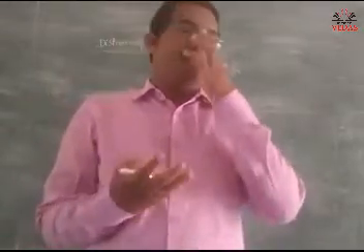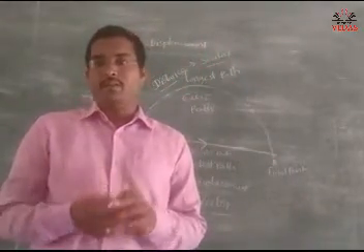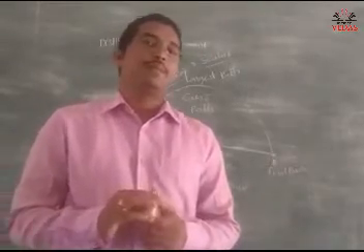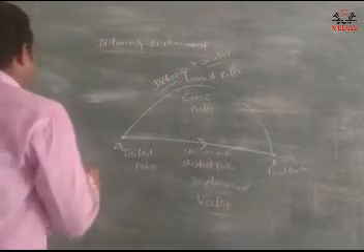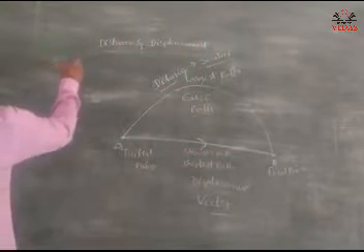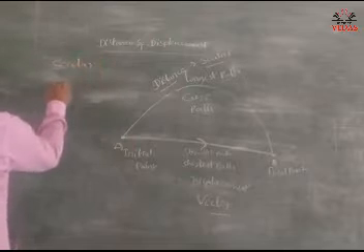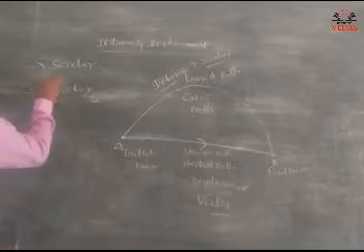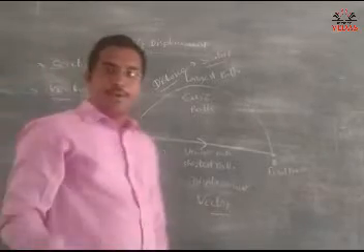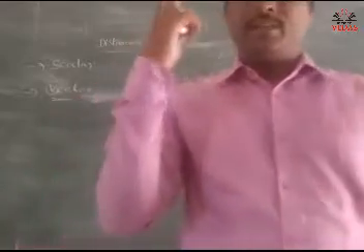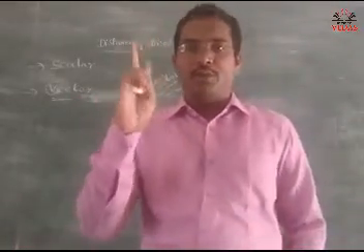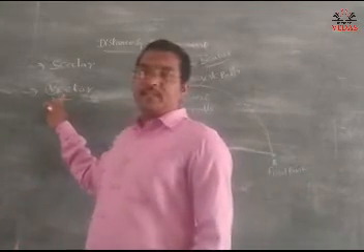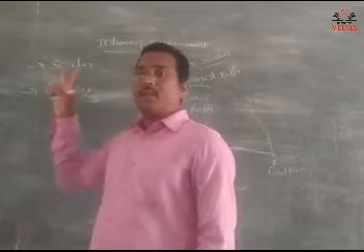So what are the quantities? Physical quantities are of two types. One is scalar, the second one is vector. The name itself is there: vector. V, the victory symbol. Do you know the victory symbol? We show the victory symbol V like this. So the name itself is there, vector is nothing but the victory symbol.